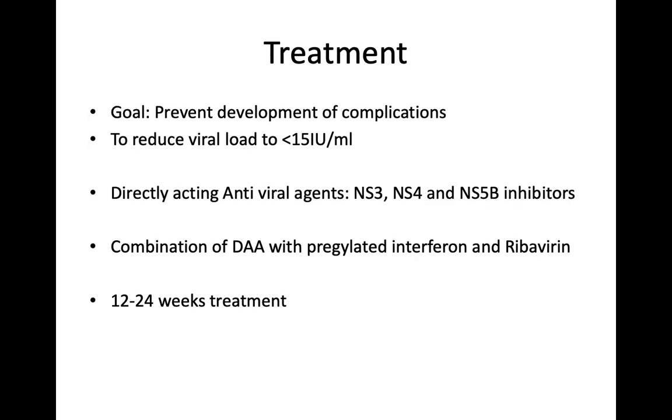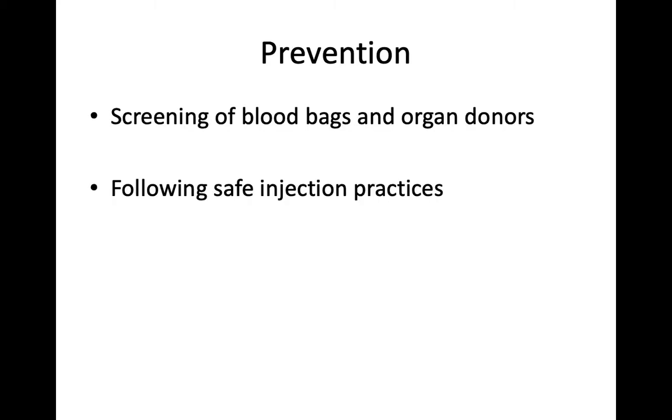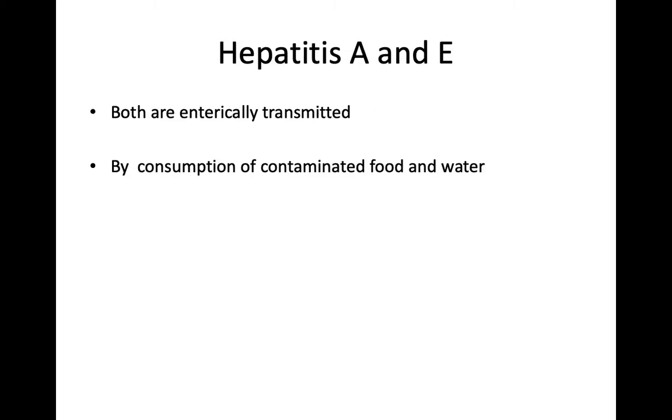Coming to the treatment. The goal of the treatment is to prevent the development of complications and also to reduce the viral load to less than 15 international units per ml. The directly acting antiviral agents like NS3, NS4 and NS5B inhibitors are also used in the treatment. A combination of DAA with pegylated interferon and ribavirin for a duration of 12 to 24 weeks is used in the treatment. Prevention of hepatitis C is mainly by screening of blood bags and organ donors and also by following safe injection practices.